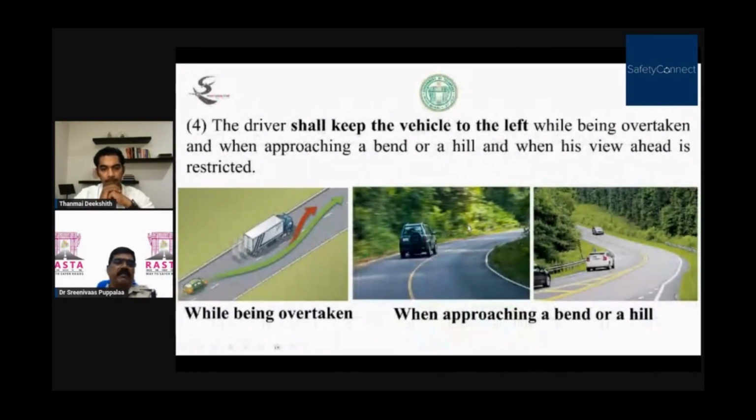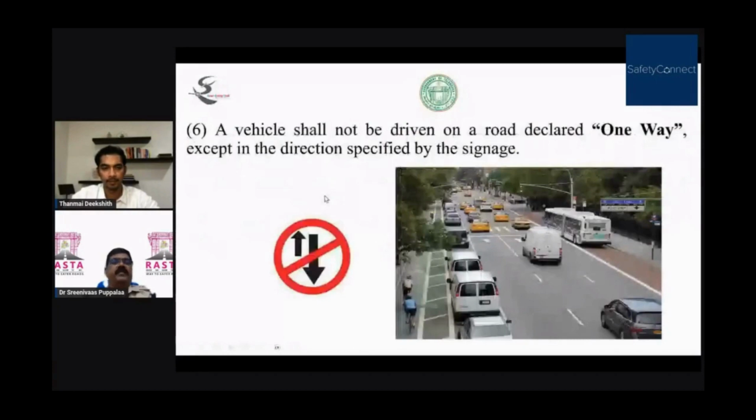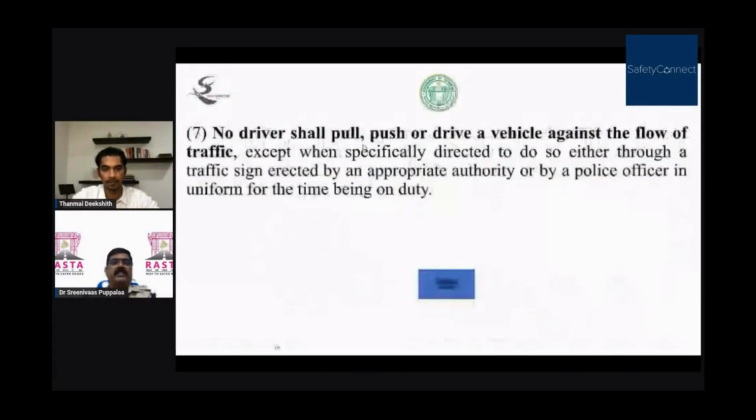Then heavy or speed-restricted vehicles shall be driven in the left lane on a carriageway. Heavy vehicles should be driven in the left side lane. But unfortunately, here all the vehicles drive in the right lane. Then on a one-way road, the vehicle shall not be driven in the opposite direction. No driver shall pull, push or drive a vehicle against the flow of traffic.